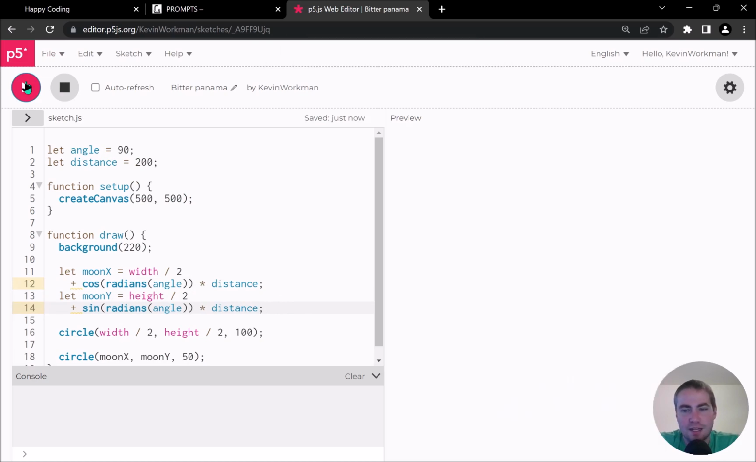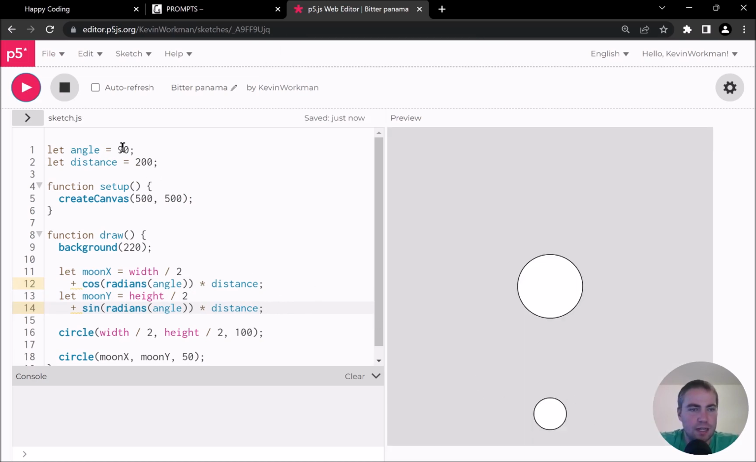Let's run this, and now it does show up at 90 when I expect it to, and this should still work. 45, cool. And if I do 180, it should be all the way to the left. And it does. All right, cool. So I'm going to put this back to 0.